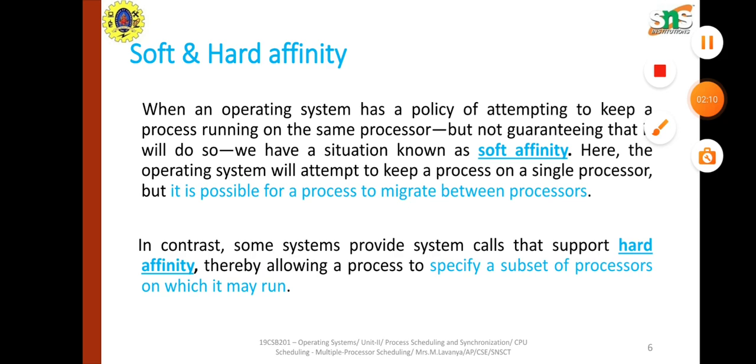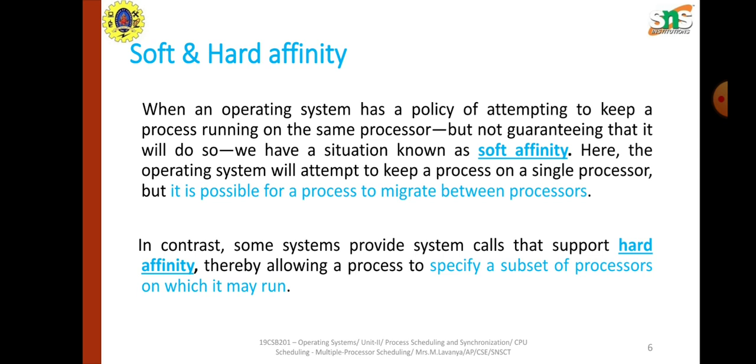There are two basic categories of affinity: soft and hard affinity. First, let us see soft affinity. When an operating system attempts to keep a process running on the same processor, but does not guarantee that it will do so, we have a situation known as soft affinity. In this, the operating system attempts to keep the process on a single processor, but it is possible for the process to migrate to another processor also. In soft affinity, we can say it can't guarantee; there is a possibility of migration of that process from the currently running processor to another processor.